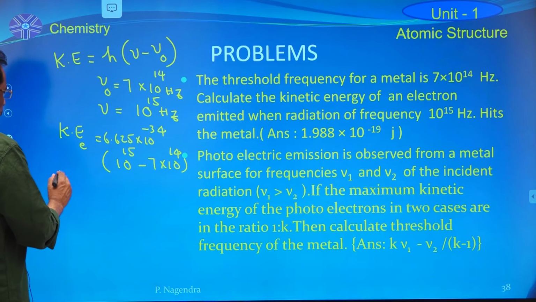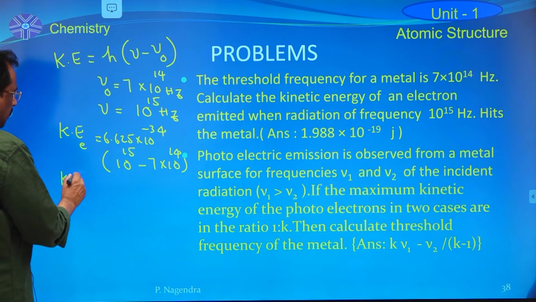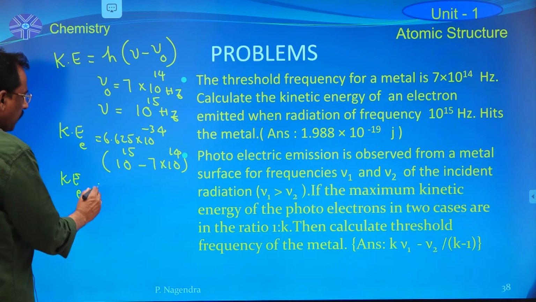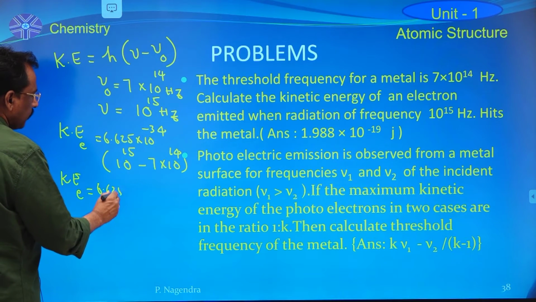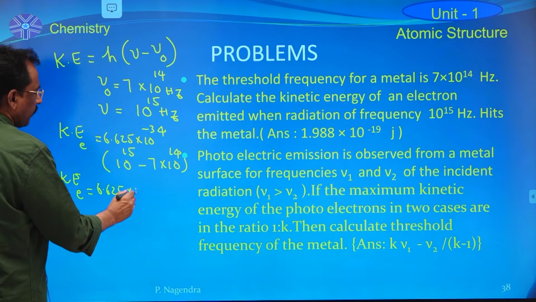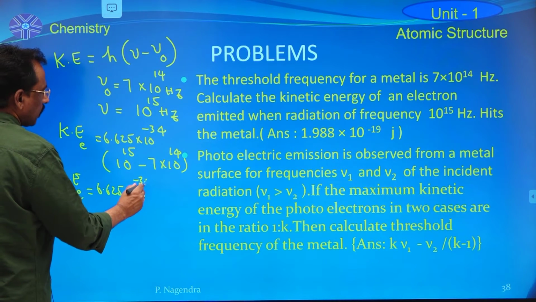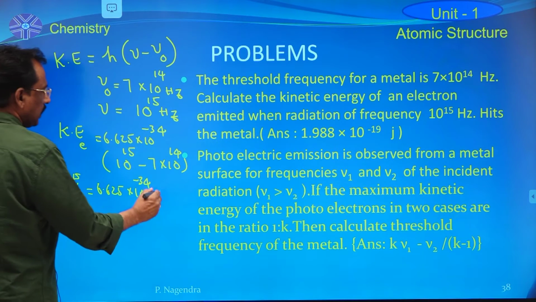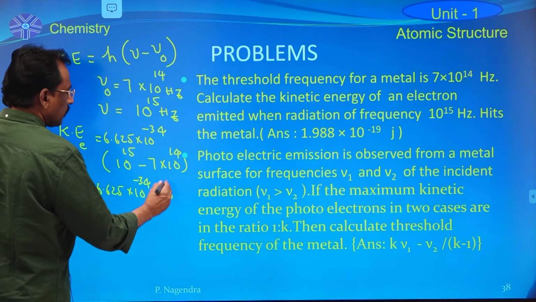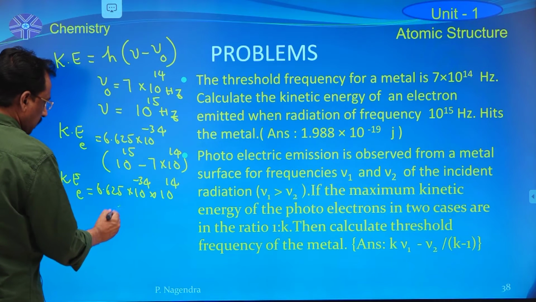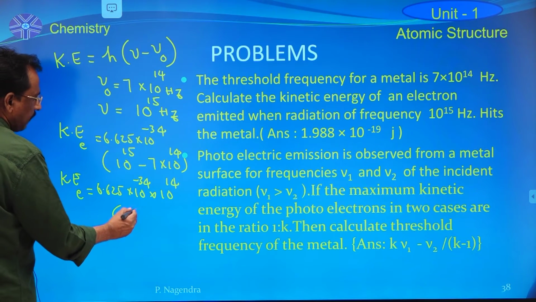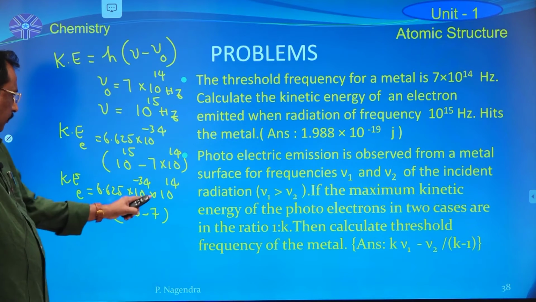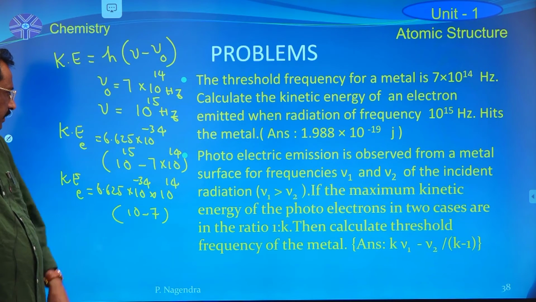Now the kinetic energy of the emitted electron is equal to 6.625 into 10 power minus 34 into, now here, 10 power 14 into 10 minus 7.